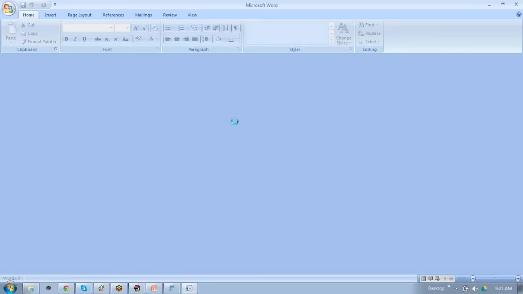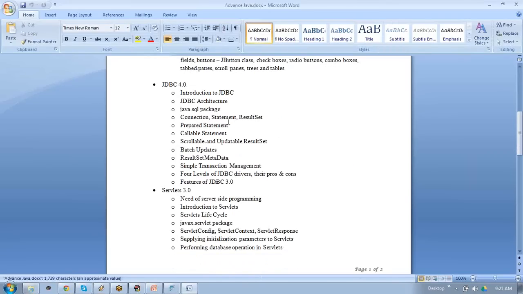In JDBC we have connectivity, types of drivers, database interaction, interface, connection, statement, result set, prepared statement, callable statement, and batch processing. If you are able to understand the concept, we can skip and reduce the sessions.